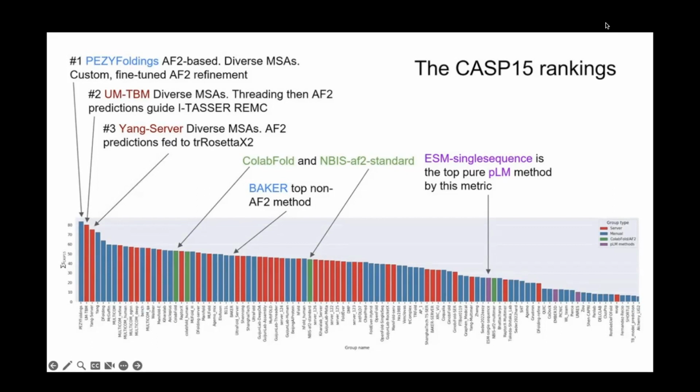Other techniques embedded AlphaFold 2 into prior protein folding pipelines, like I-TASSER. They added better MSA computation and so on. And by doing this, they were able to gain a small edge over vanilla AlphaFold 2, represented here by ColabFold and here in green by just the original repository.